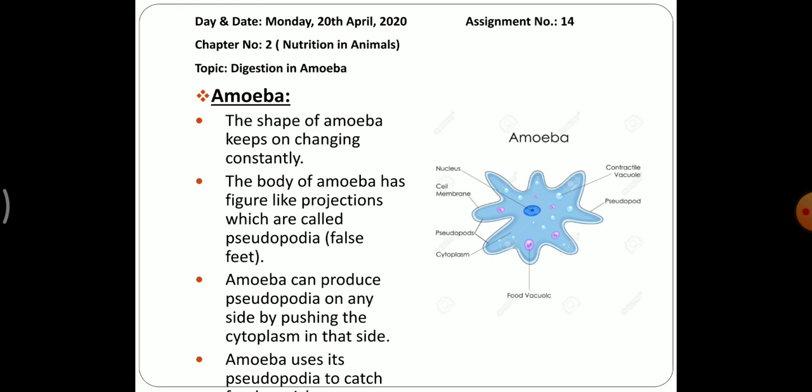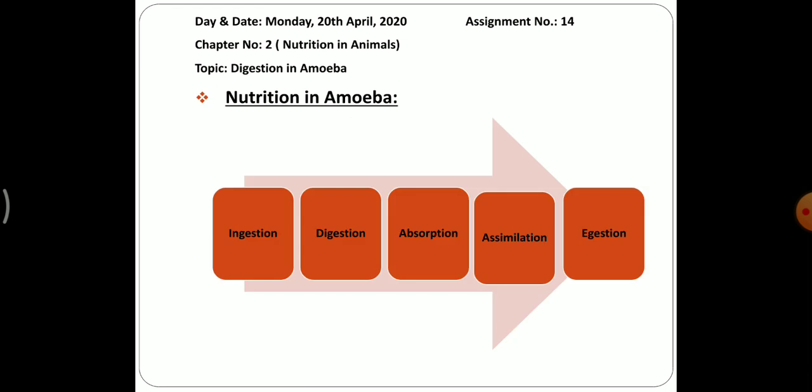In this picture you can see nucleus, cell membrane, pseudopodia, cytoplasm, food vacuole. I hope you will be able to draw this diagram in your notebook neatly. As we have studied in the human digestive system, nutrition is taken up by the human body in these steps: ingestion, digestion, absorption, assimilation and egestion. The same nutrition in amoeba also is taken by all these steps.